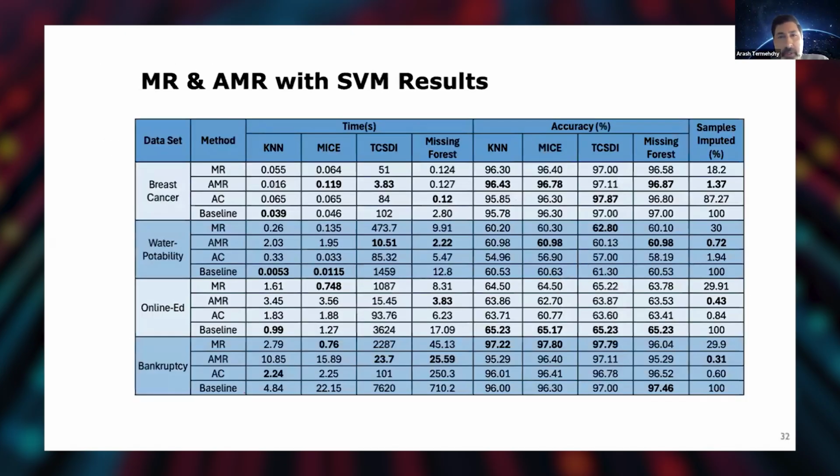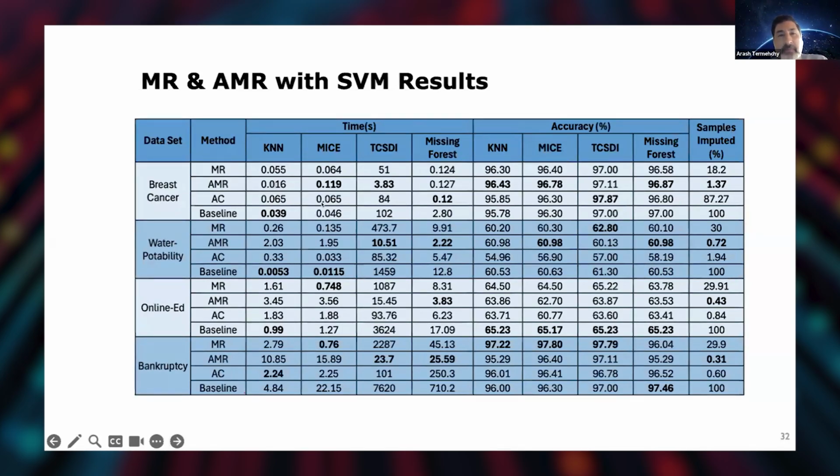Next, I'm going to go over parts of these results for SVM. That's minimal repair, approximate, and almost minimal repair. You see here in terms of samples imputed, instead of 100% as a baseline for this breast cancer dataset, in minimal repair we get to 18%. We just need to repair 18%. And for almost minimal repair, we have around 1.3%, while on demand is still 87%.